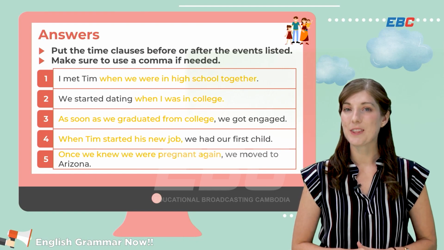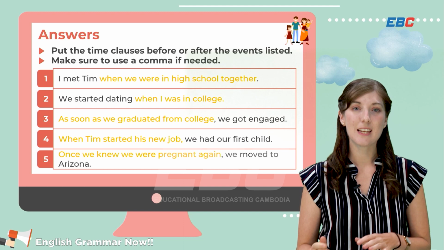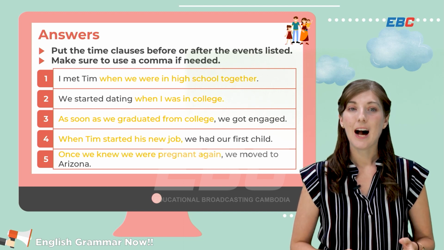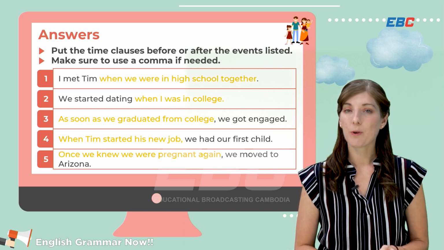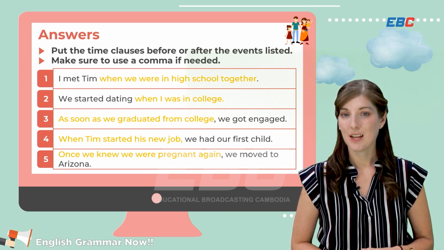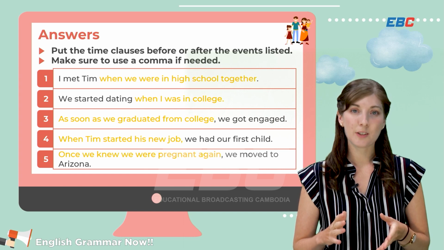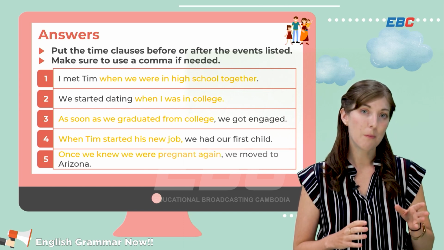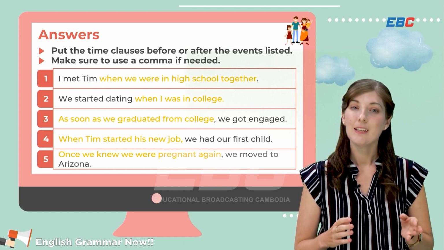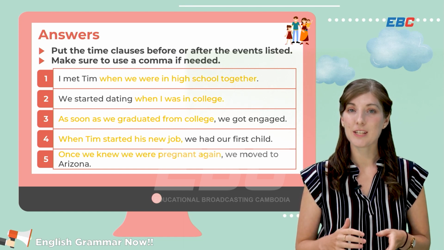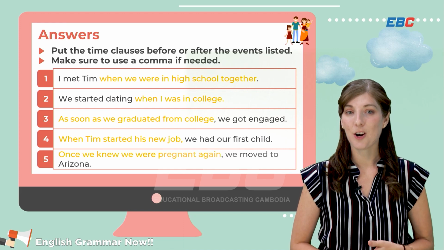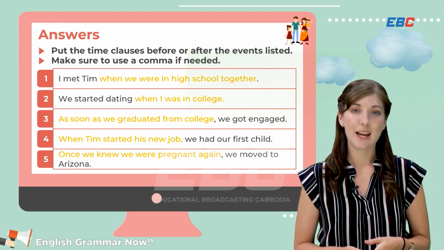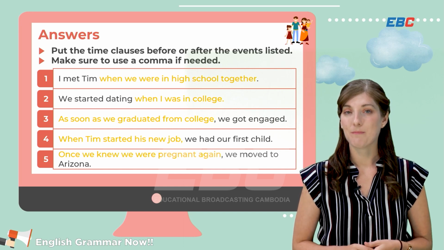Here's how we could put these events together with the time clauses that were given. Number 1. I met Tim when we were in high school together. You can see that because the when clause is at the end of the sentence, we don't need to have a comma before it. Number 2. We started dating when I was in college. This is the same. The when clause comes at the end. We don't need a comma.